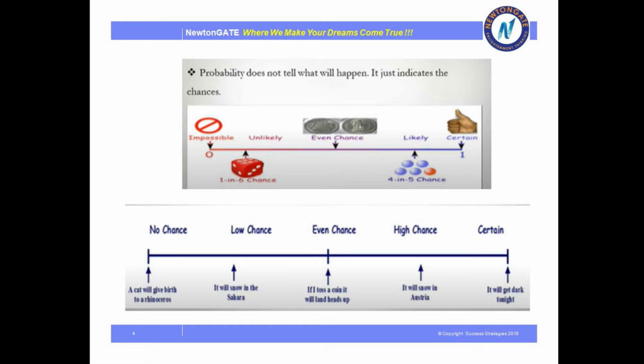Now, it will get dark tonight. Everyone knows this, all of the students know this, that when it is night time, it is dark. So we are absolutely certain about this fact. There is no doubt in it. So you can see that with different examples and different situations, we can relate to chances and how they differ from one to another. So try to relate it with real life examples also, because probability is always happening in our day-to-day life.